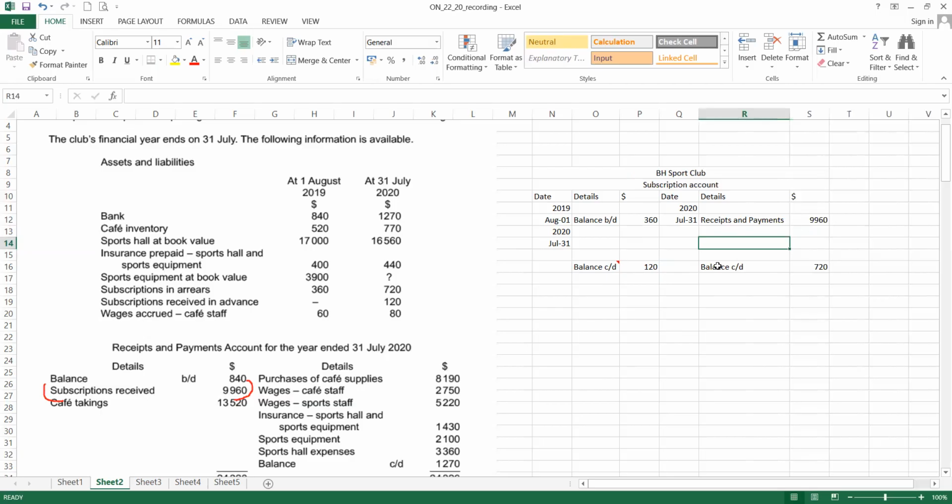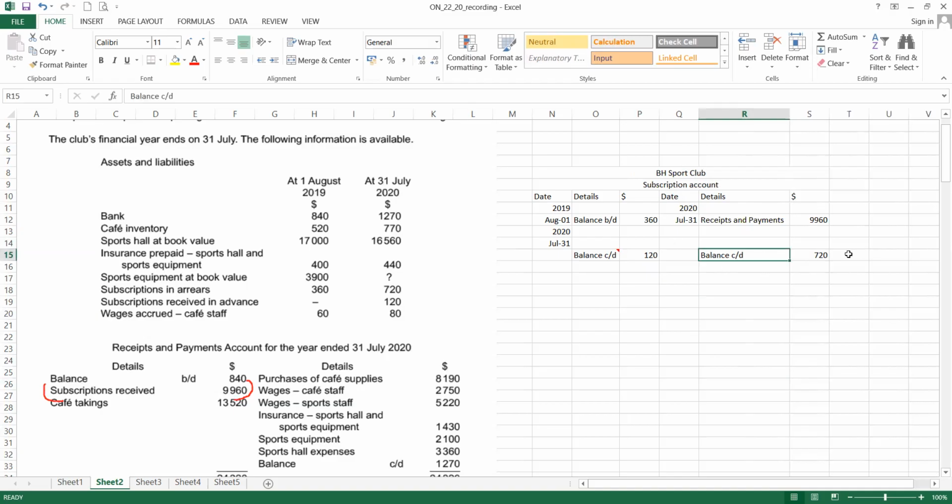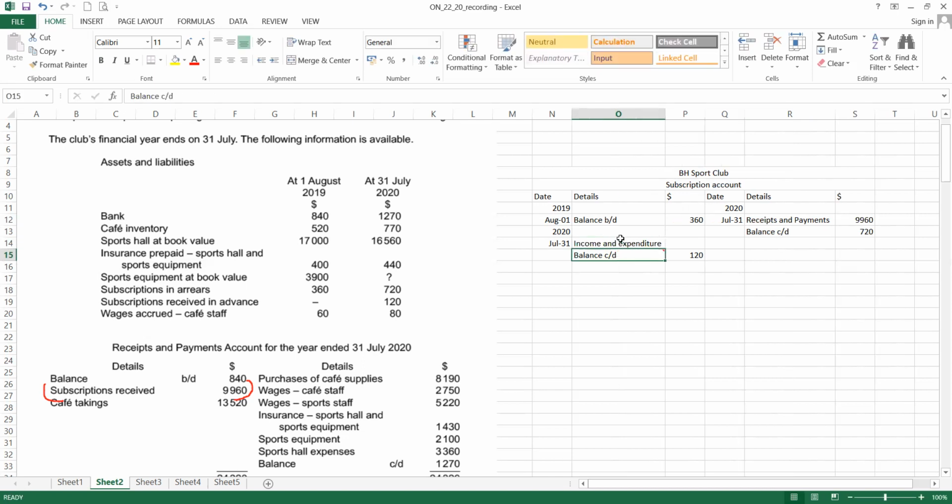Okay. Then in this case, I need to move up, since that is not necessary for all this, we just reduce it. Okay, and this amount I can move up since there is nothing in the question already. But this one I have to leave it here because in here I had to find my balancing figure, income and expenditure account, because this is an income, debit subscription, credit income statement, income and expenditure.